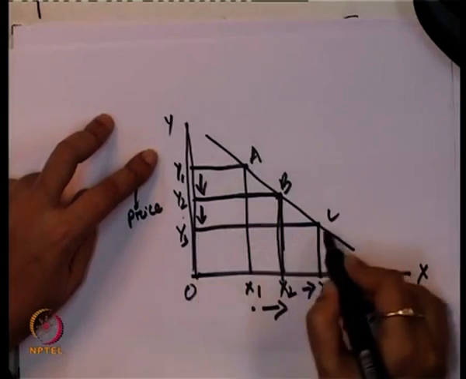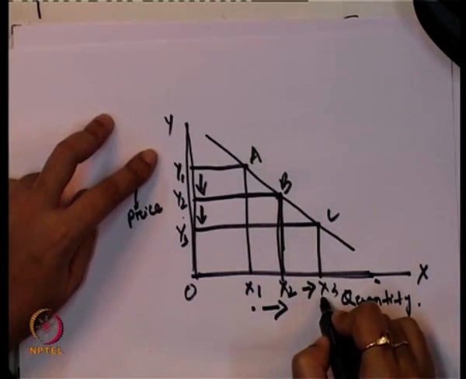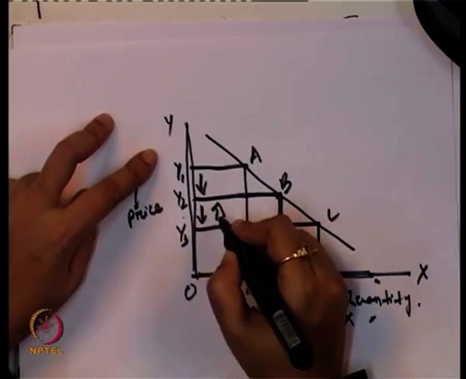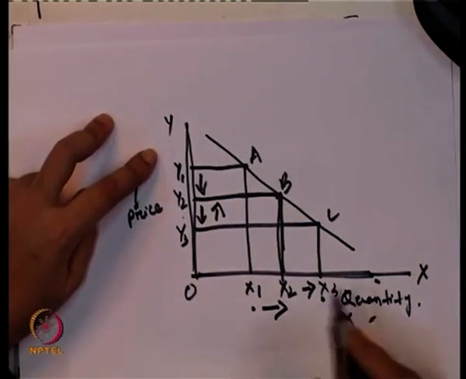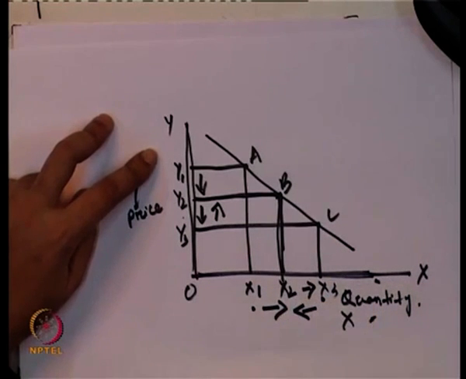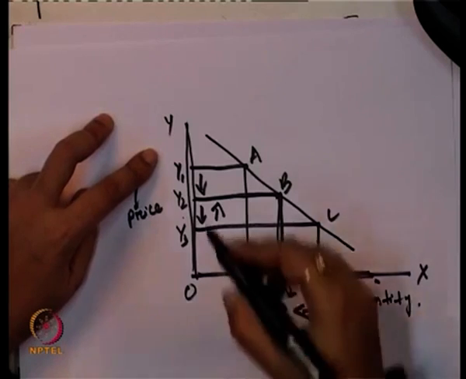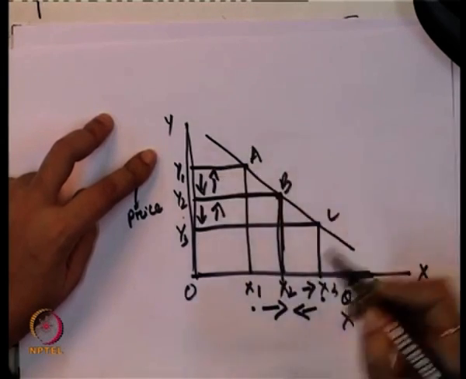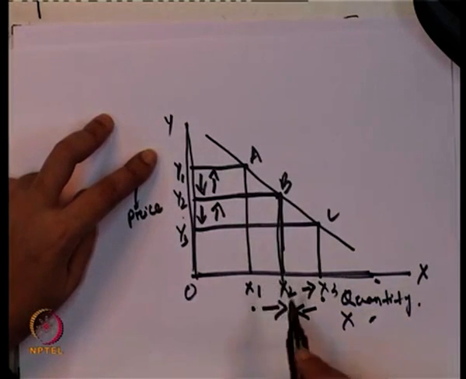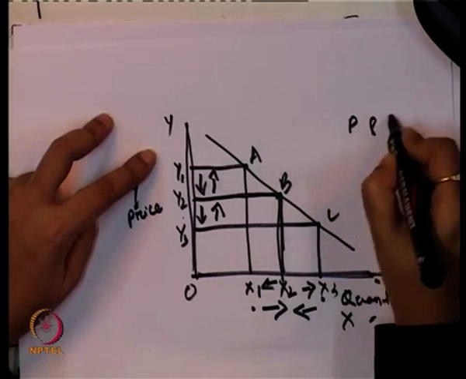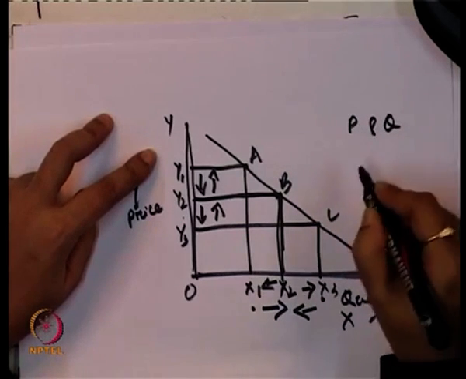In a similar way, we can explain an increase in the price. Suppose initially the price is y3 and quantity demanded is x3. Now the price increases from y3 to y2, and the quantity will decrease from x3 to x2. If the price increases again from y2 to y1, the quantity will decrease from x2 to x1. So price and quantity are inversely related.